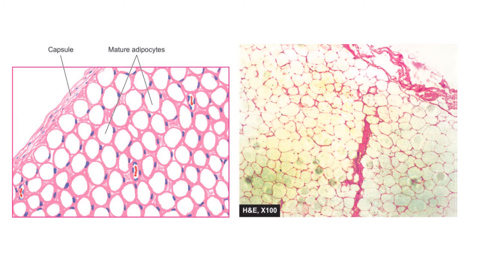This illustration is showing the histologic appearance of lipoma. There is a capsule with underlying mature adipocytes, and these are frequently lobulated and separated by thin fibrous septae.